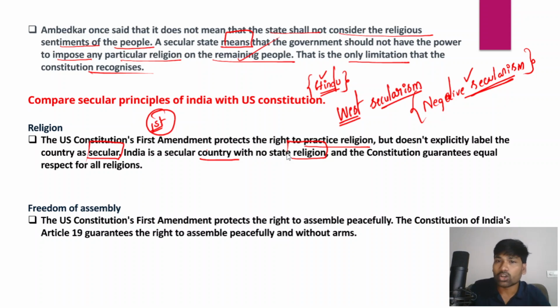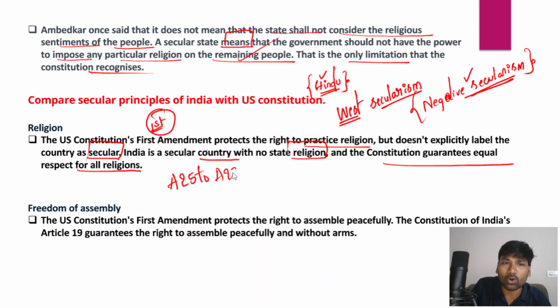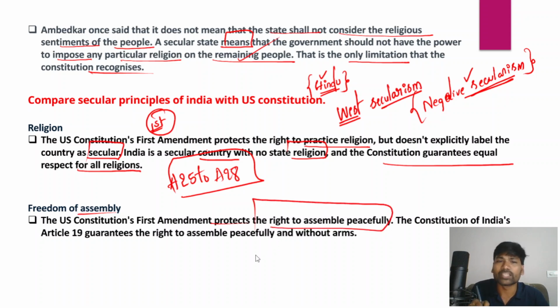And the Constitution also guarantees equal respect for all religions in Article 25 to Article 28. Apart from that, the US Constitution's First Amendment also protects the right to assemble peacefully when it comes to religion. And the Constitution of India under Article 19 also guarantees the right to assemble peacefully without arms, right?